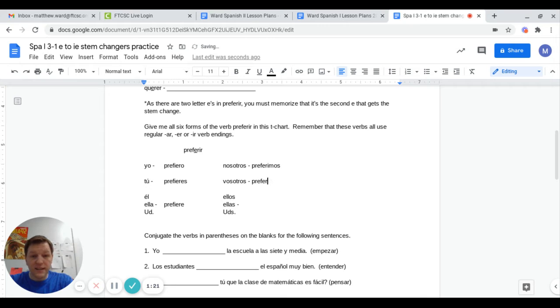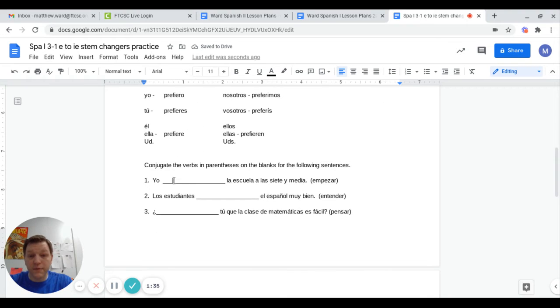Vosotros preferís. Preferís with the accent on the I. Preferís. And then ellos, ellas, ustedes prefieren. Prefiero, prefieres, prefiere, preferimos, preferís, prefieren.